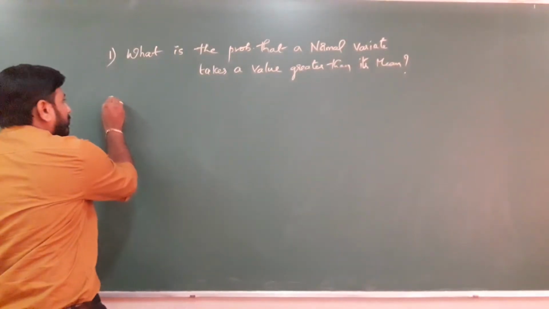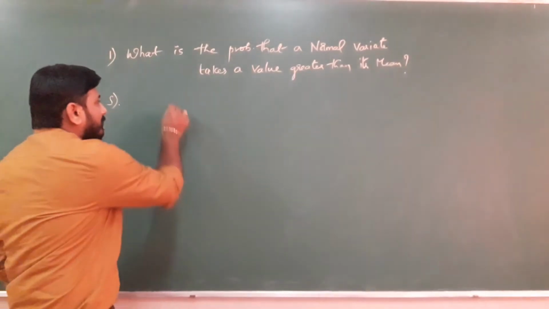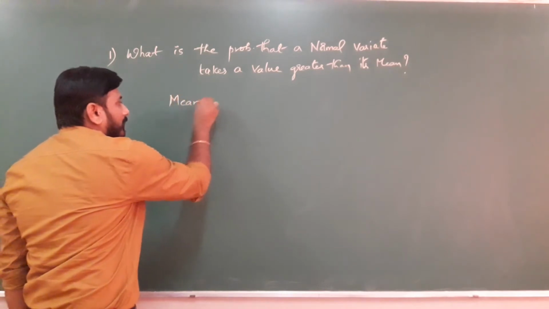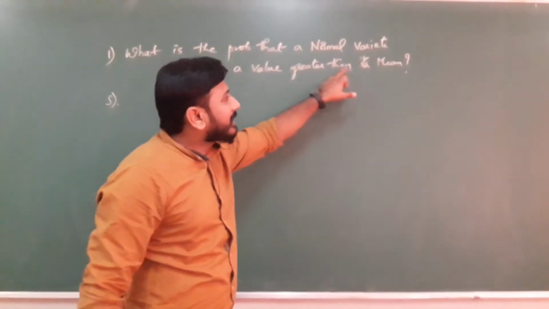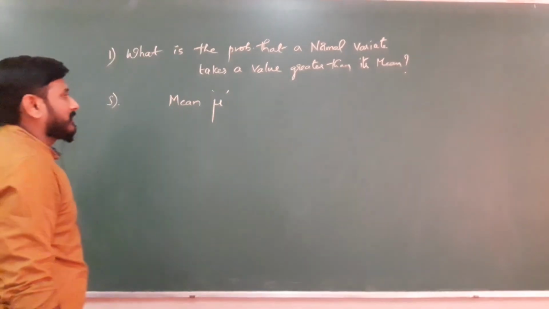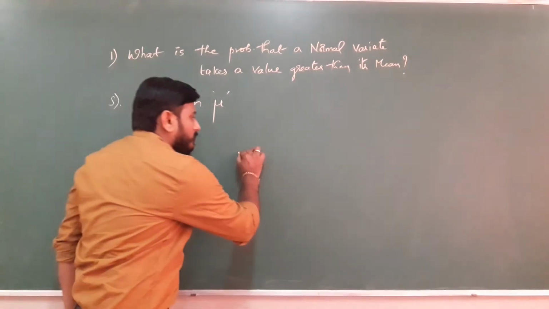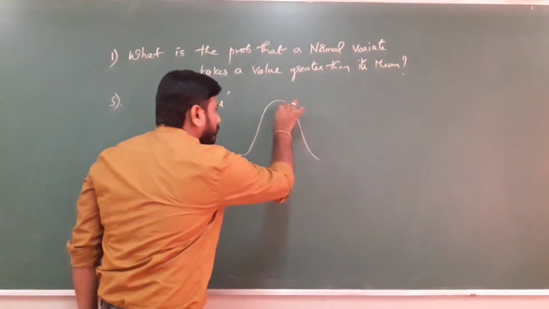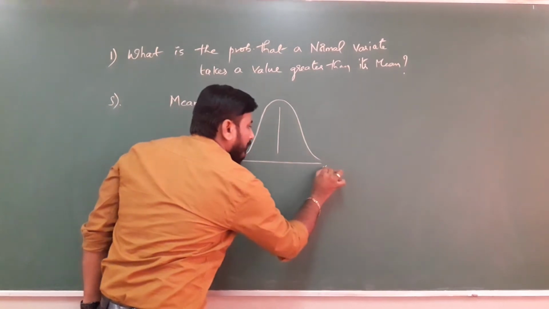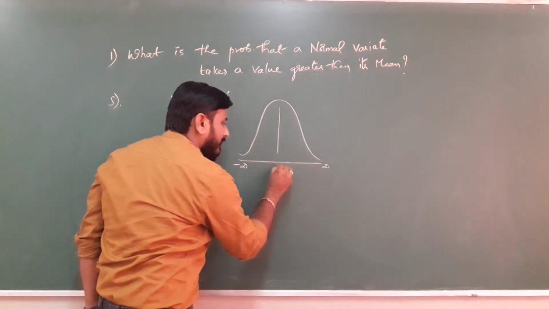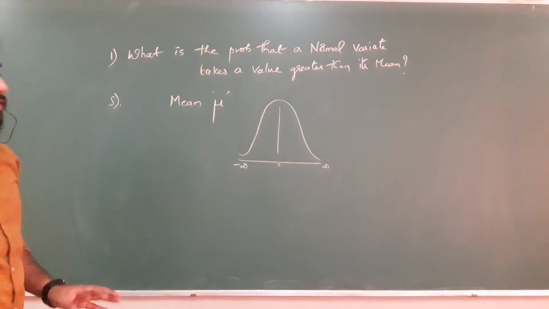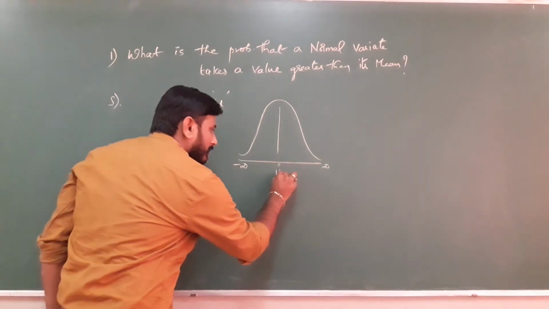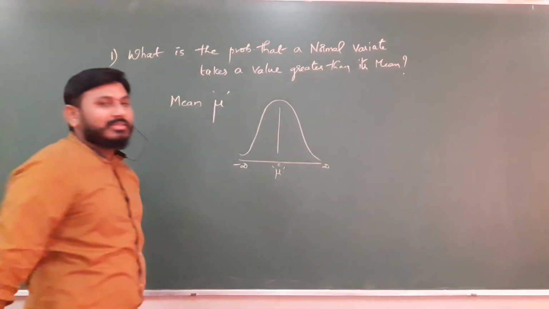See, generally we all know that mean is nothing but mu, right? So the value greater than its mean itself. Remember, take the normal curve. Minus infinity, infinity, and the origin 0, right? So greater than its mean, this is the mean.